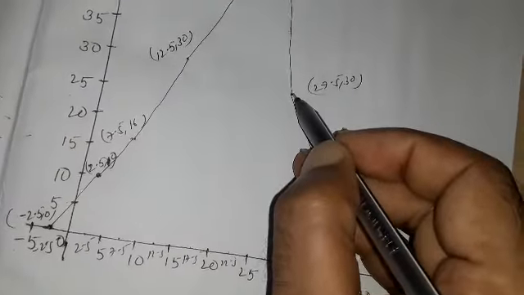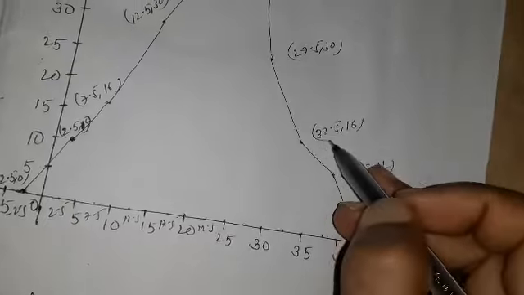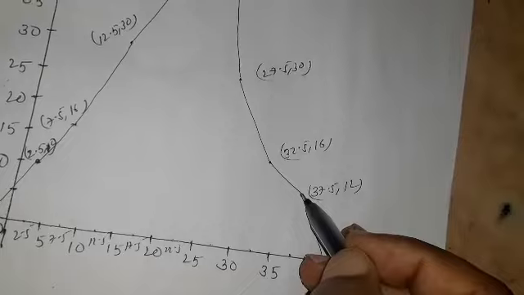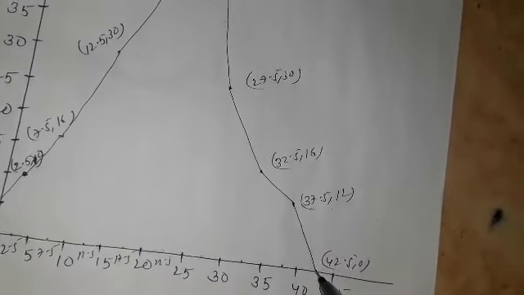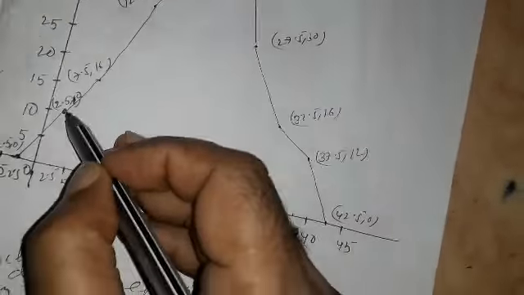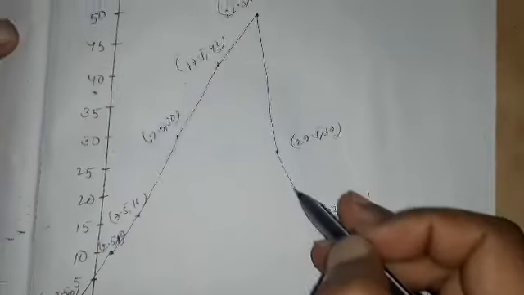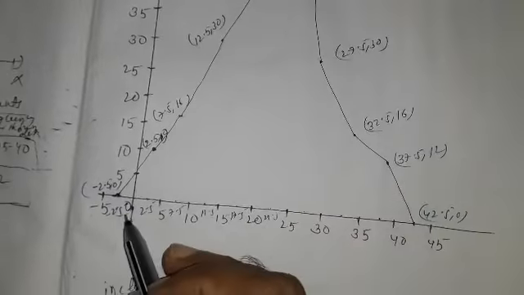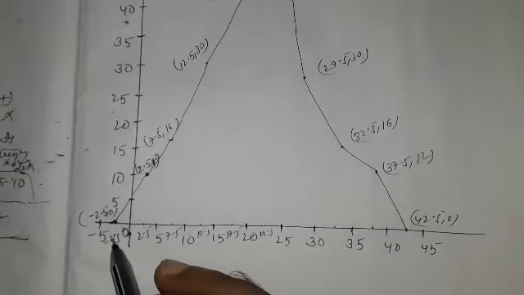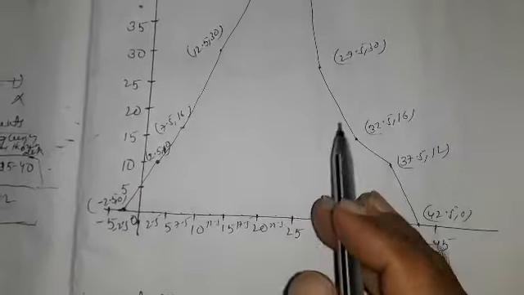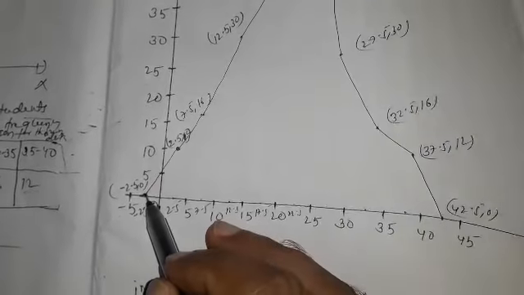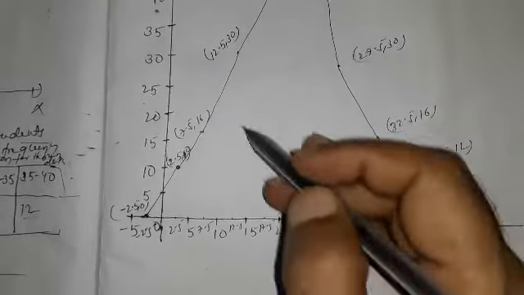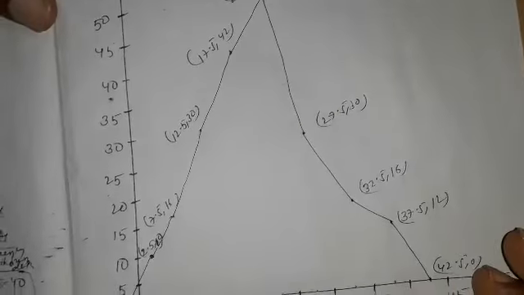27.5 and 30, point is here. 32.5 and 16, point is here. 37.5 and 12, point is here, and 42.5 on the x-axis. And then join them, and this is called a frequency polygon, which is drawn on the class marks. For drawing a frequency polygon we need the class mark of each class interval and the given frequencies, and then we construct the frequency polygon. Thank you, children.